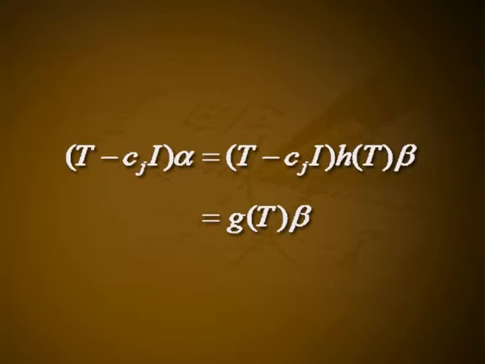Then (x − cj) divides g, so that there is a polynomial h such that g equals (x − cj)h. By the definition of g, the vector α equal to h(T)β cannot be in W, but (T − cj I)α equals (T − cj I)h(T)β equals g(T)β, which is in W. Taking c equal to cj, the proof of the theorem is completed.